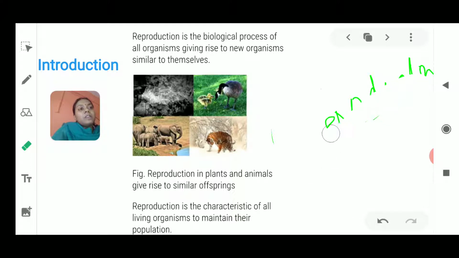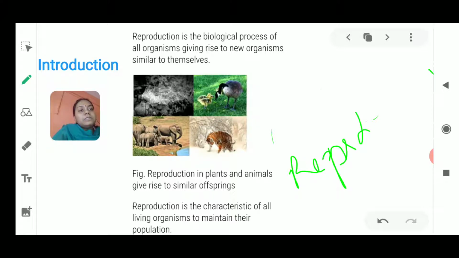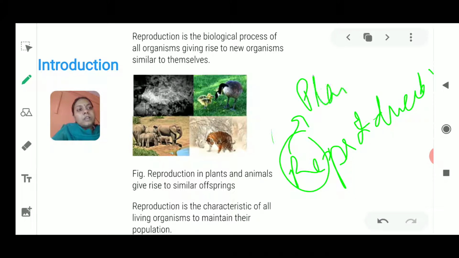And if we talk about plants, it means that the plant is being reproduced again and again. So what is being produced? The plants are being produced. And we will say that they are produced with the help of seeds. Remember that only one kind of production takes place.